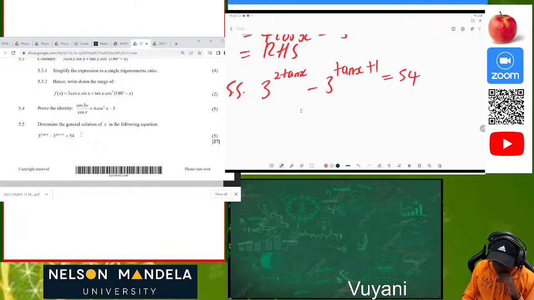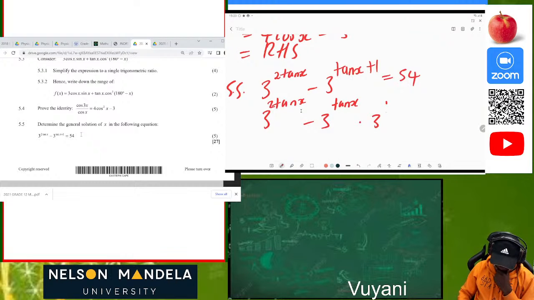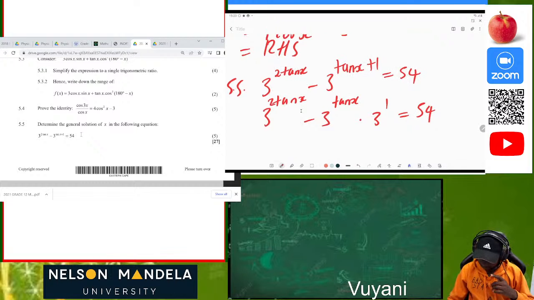So now we can have 3 to the power 2 tan x, minus 3 to the power tan x times 3 to the power 1, is equal to 54.